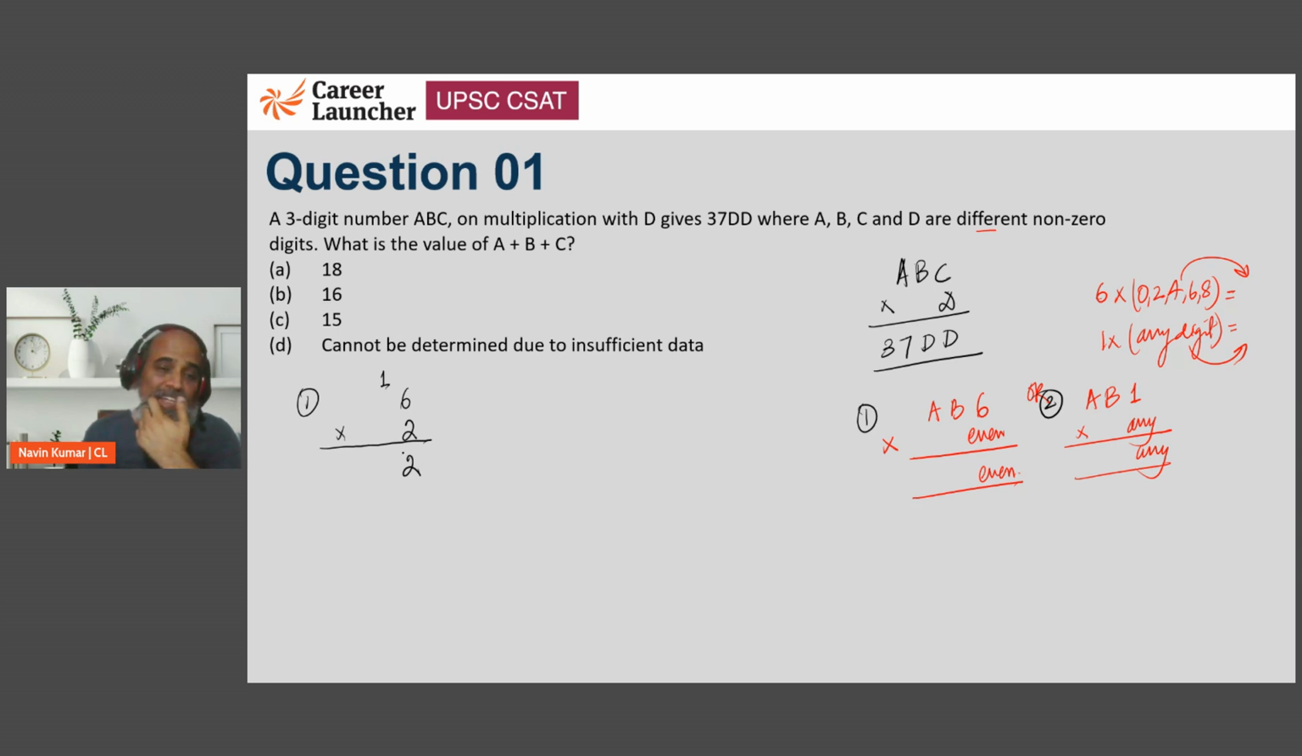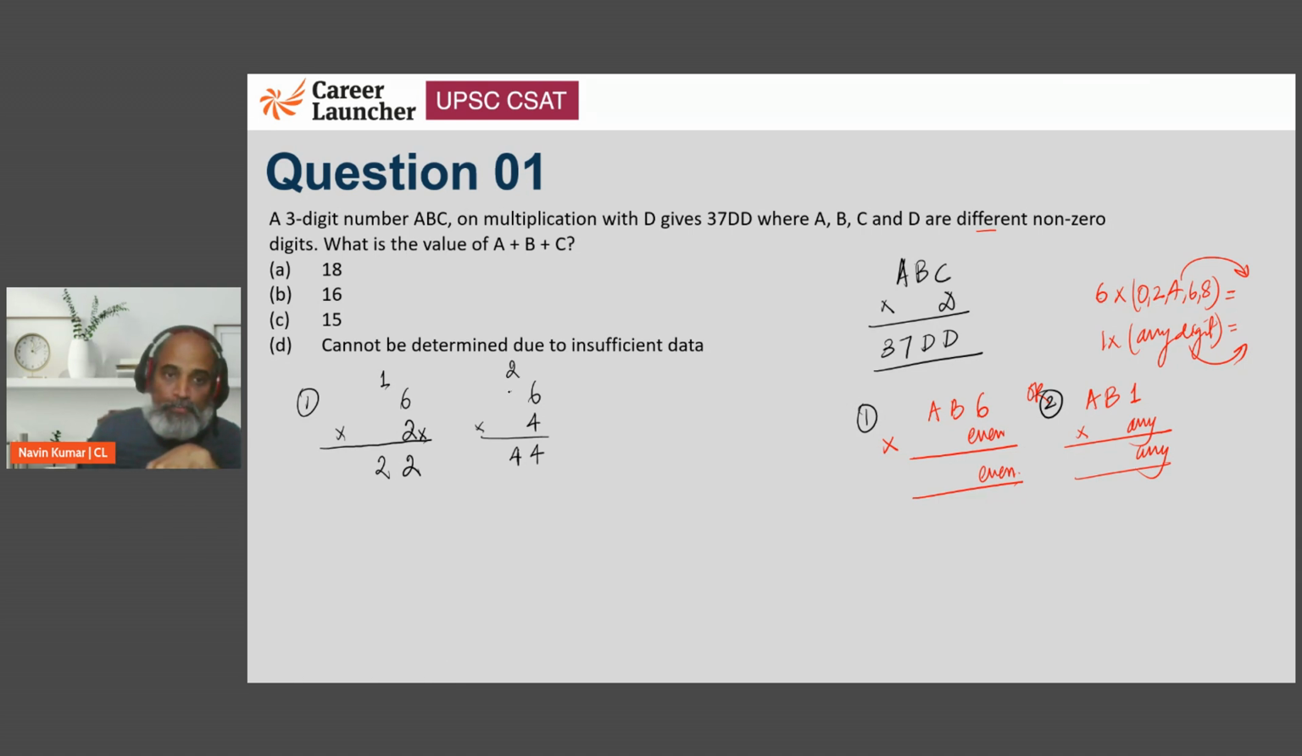Now we are thinking 2 into what plus 1 will again result in a 2. Now the thing is 2 into anything plus 1 will not result in a 2. So this can't be 2. The other possibility is, what if it is a 4? 6 into 4 is 24, so 4, and there is a carry of 2. Now 4 into what plus 2 will result in a 4.